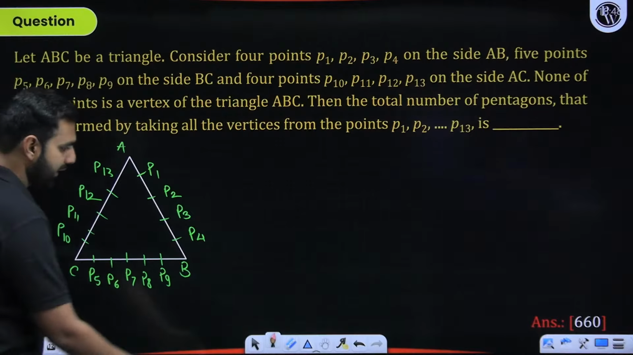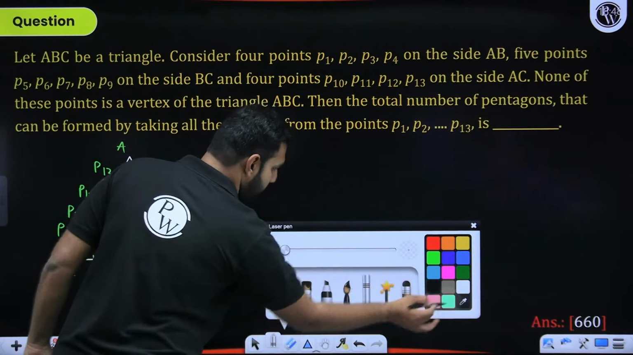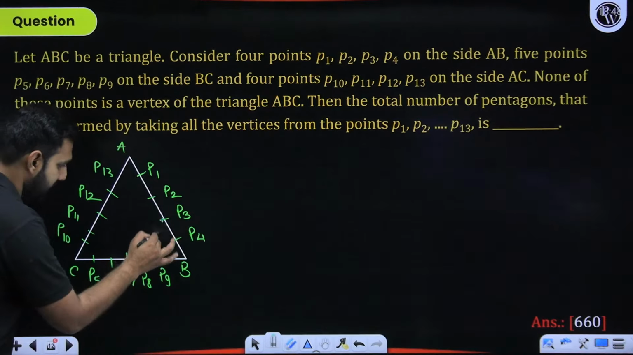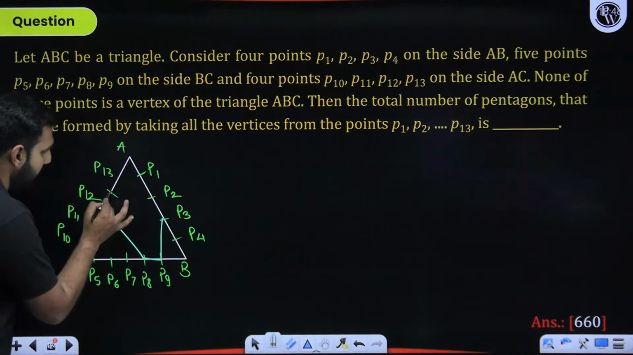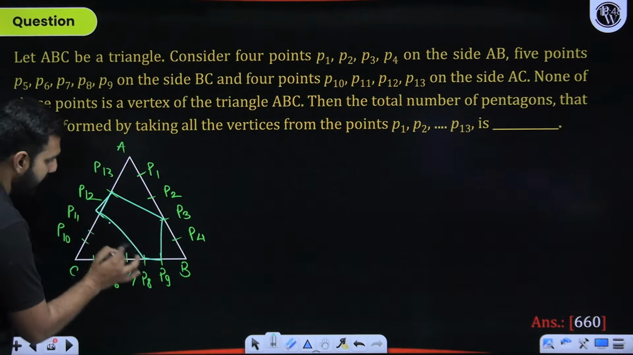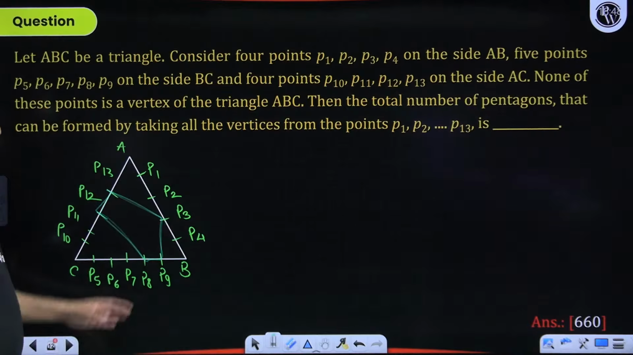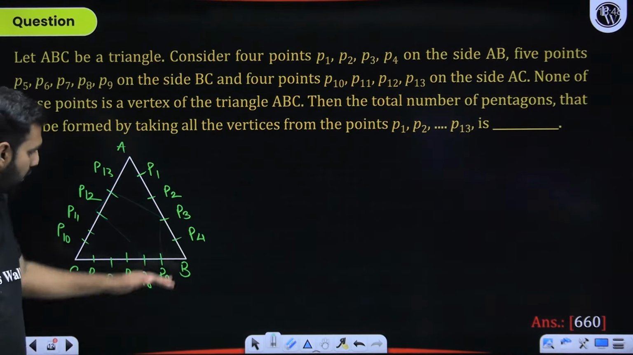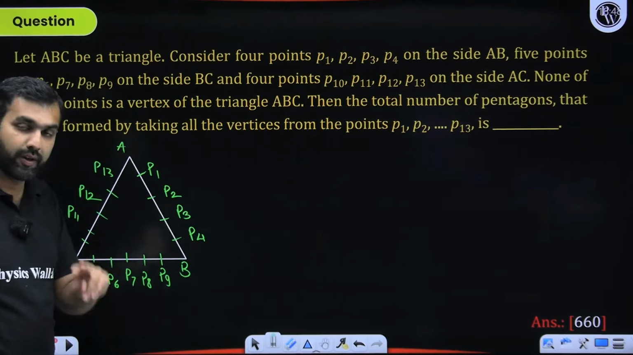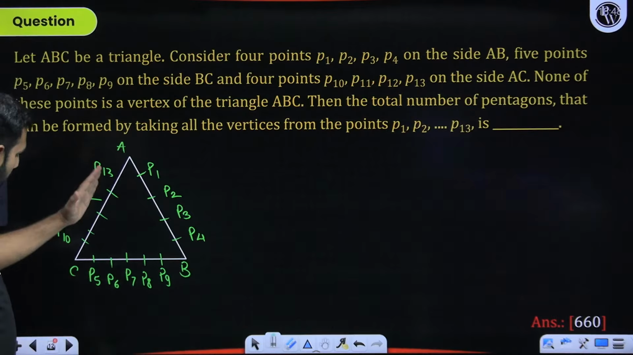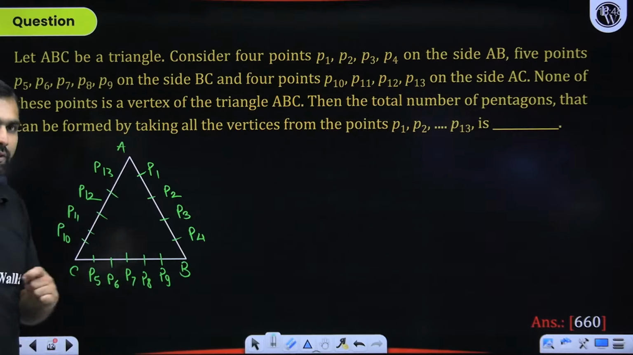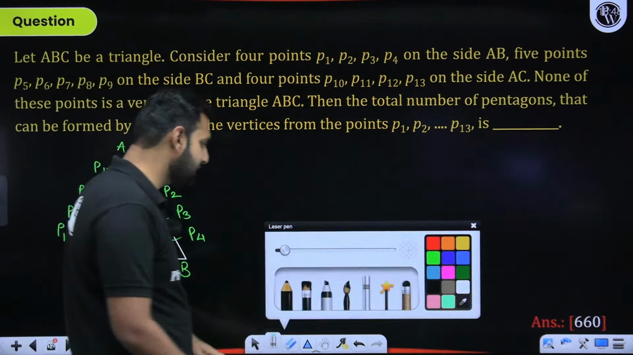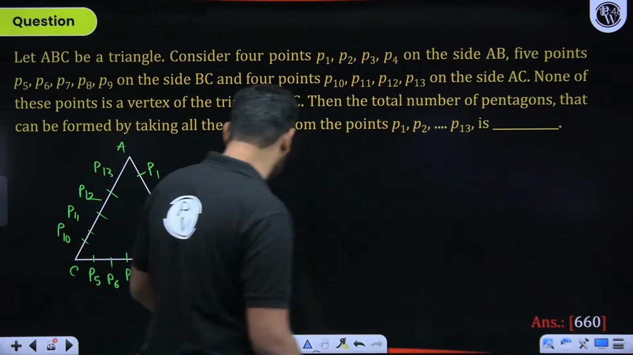I'll just demonstrate it with one of the examples. If I take P3, P9, P8, P12, P13, are you seeing a pentagon coming into picture? So if I take 1 point from here, 2 from here, 2 from here, that will be a pentagon. Or similarly with the other sides, 1 from one side and 2 from each of the others, that will be a pentagon. So I think the question is absolutely done.